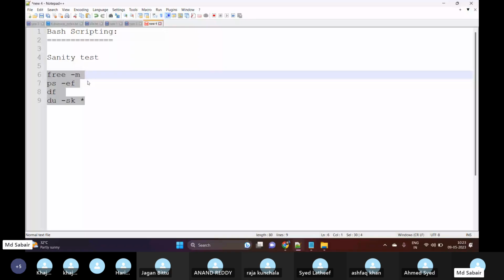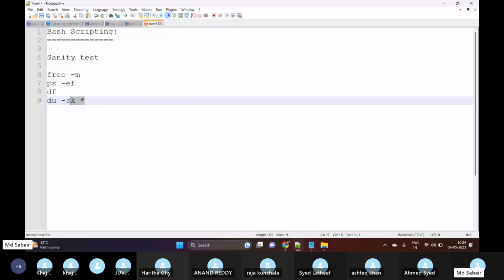Basically, a sanity test means we will log into the server and check if there is enough free space, if any processes are running, and the disk spaces, which file systems have been occupied. This is part of my daily job, and these commands need to be executed two or three times per day, or one time per day.